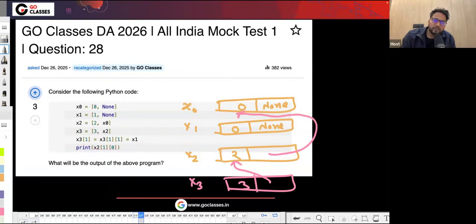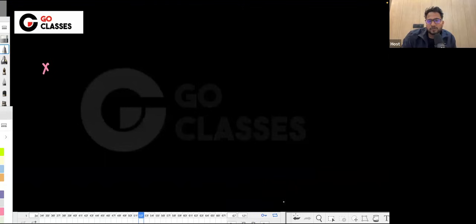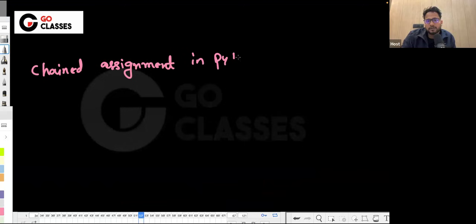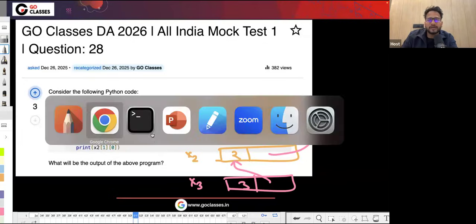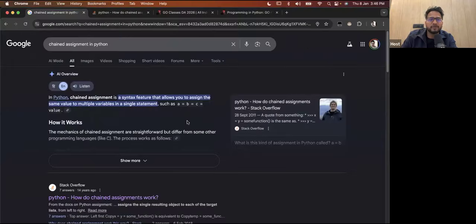So let me first tell you about this assignment, which is called chained assignment in Python. Here they are saying x31 equal to x311 equal to x1. Let me first tell you a bit of theory about chained assignment.